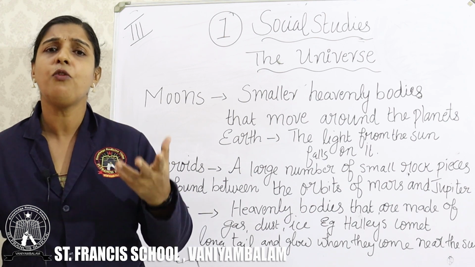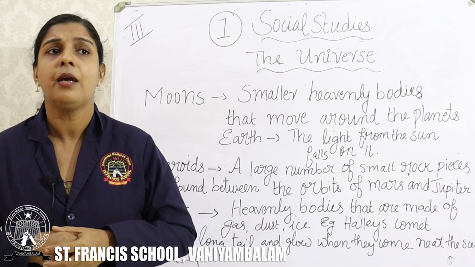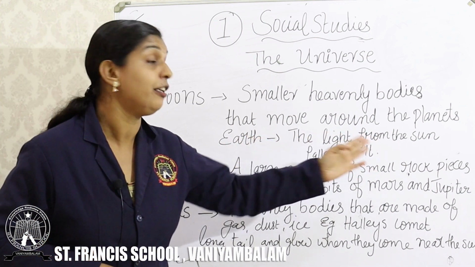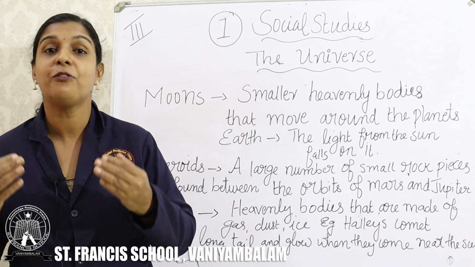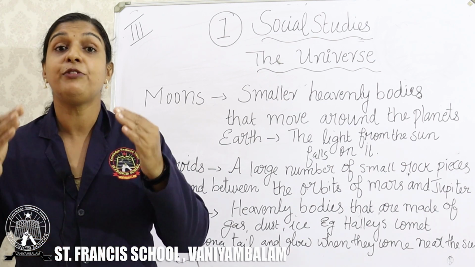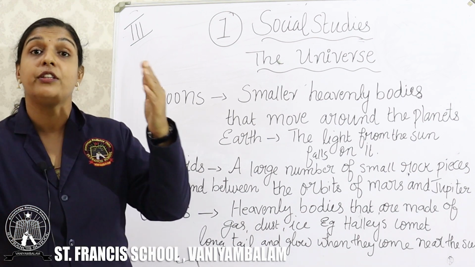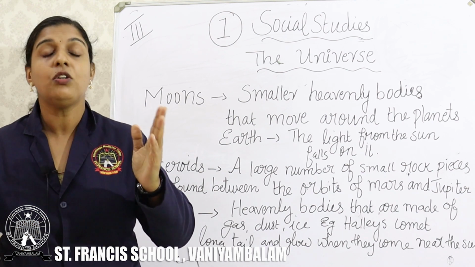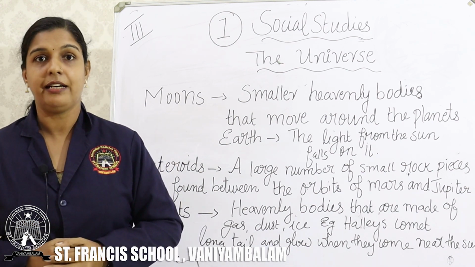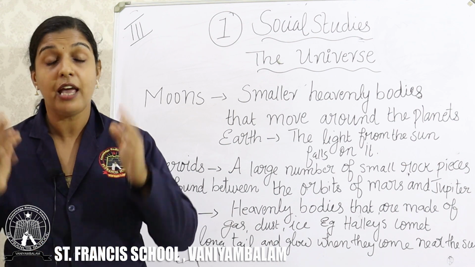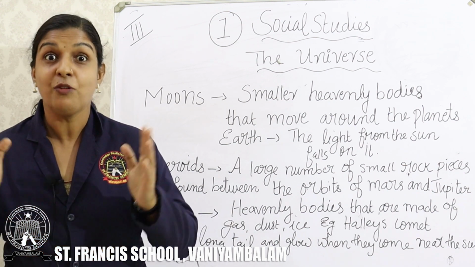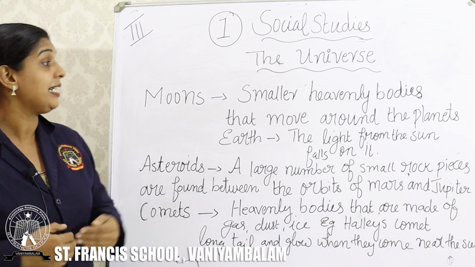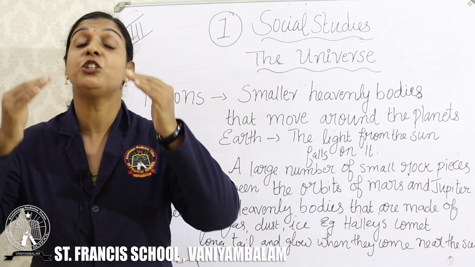How can we see the moon glowing in the sky? Because of the sun. The light from the sun falls on the moon, so the moon glows at night. The moon does not have its own light. Have you ever thought about how the moon gets its light? Some know the answer, some do not. It gets light because the sun's light falls on it.